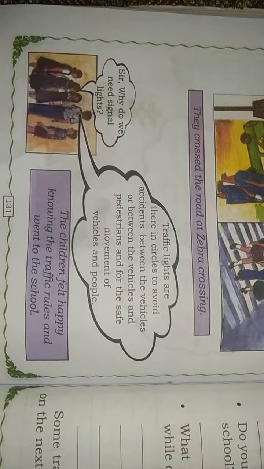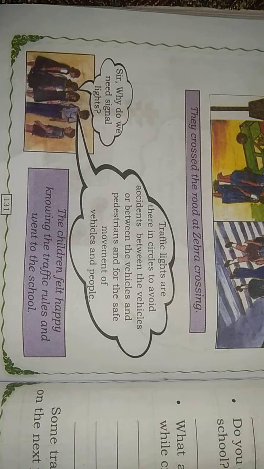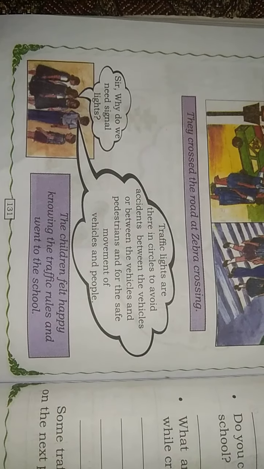The teacher answered: traffic lights are there in the circles to avoid accidents between vehicles, or between vehicles and pedestrians, and for the safe movement of vehicles and people.